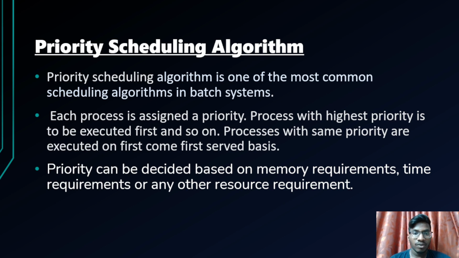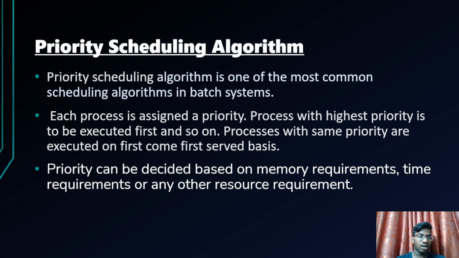So here we can see that each process is assigned a priority. The process with the highest priority is executed first, and processes having the same priority are executed on a first come first serve basis, which is nothing but the FCFS algorithm. Priority can be decided based on memory requirements, time requirements, or any other resource requirement, considering many different conditions and requirements.